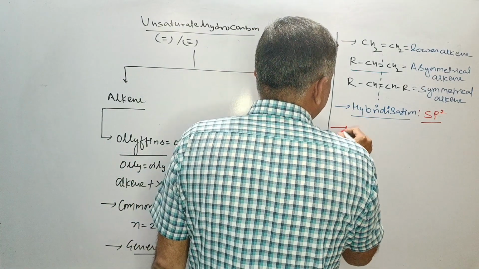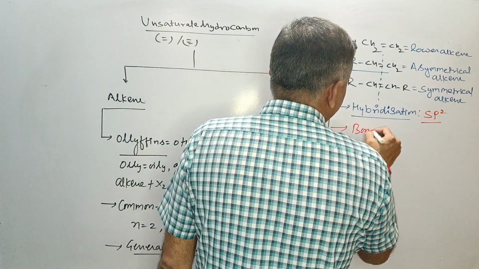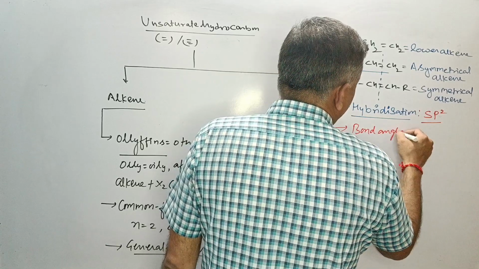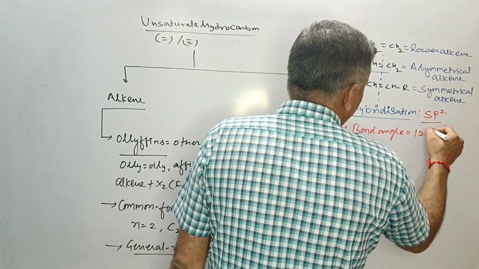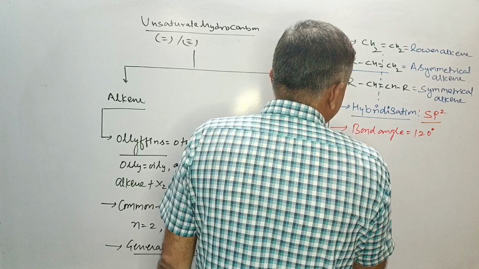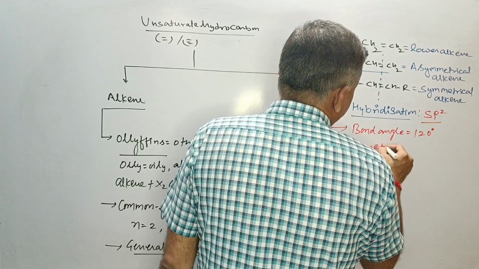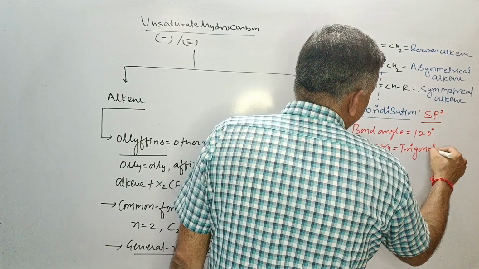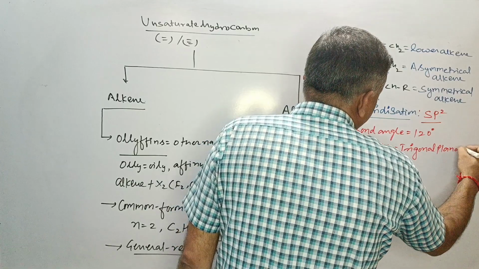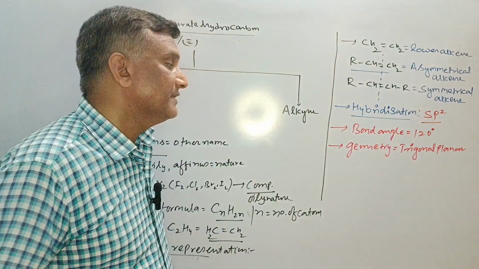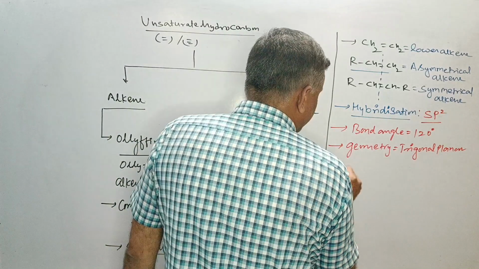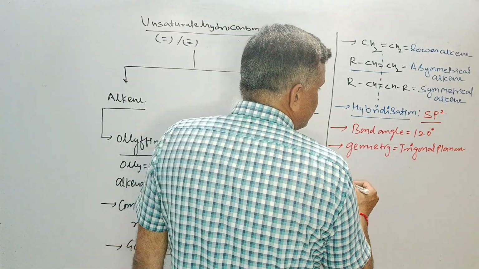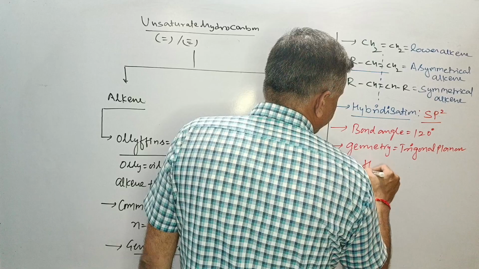For sp2 hybridization, the bond angle will be 120 degrees and the geometry will be trigonal planar.